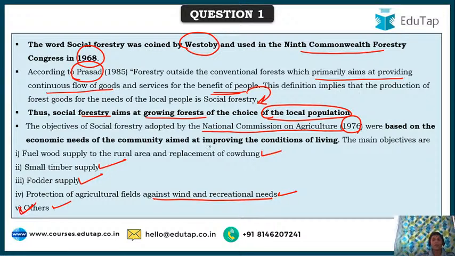And here friends, some interesting points about National Commission on Agriculture is, this was started in 1970 and it was chaired by N.R. Mirdha, and then they have given various recommendations in 15 parts.